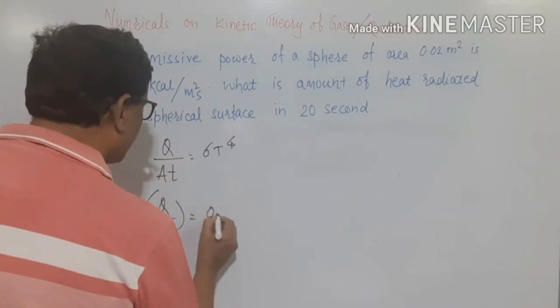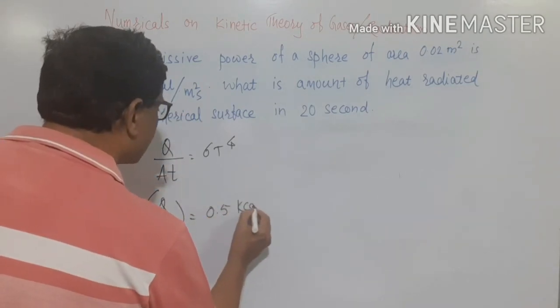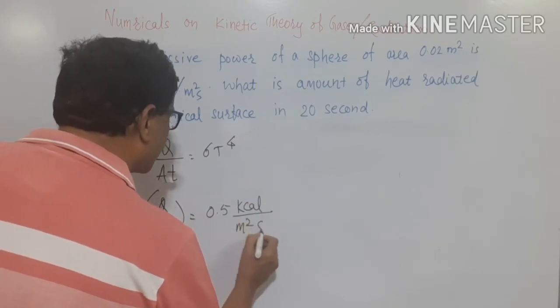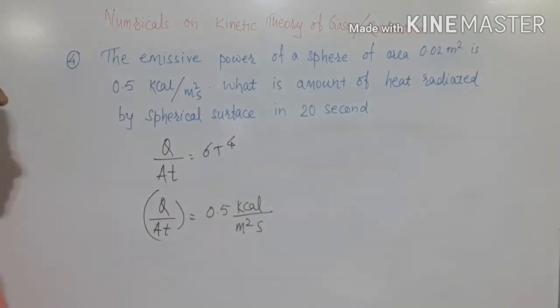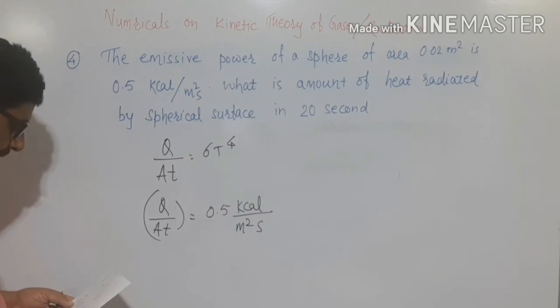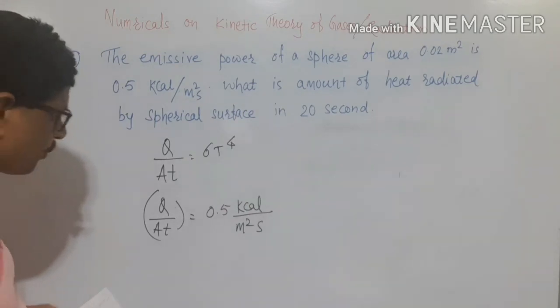It is 0.5 kilocalorie, heat upon area, that is per meter square per second. This much value is given to you, and you have to determine the value of Q.